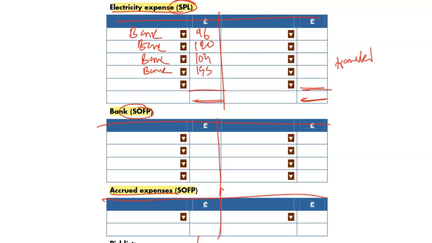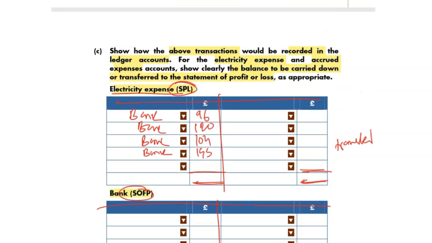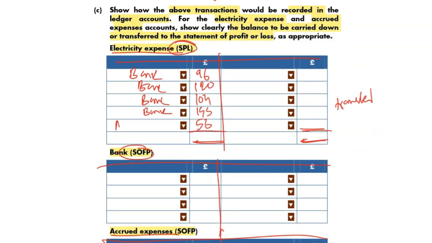And if you add up, what else is left here? You need to add the accrued, the due, which is 56. That's the rule: if there is a due, you add it in SPL. If it's a prepaid, when you learn prepaid, you deduct. But for the time being, just remember to add. So that 56 should be added, and the name is accrued expense.